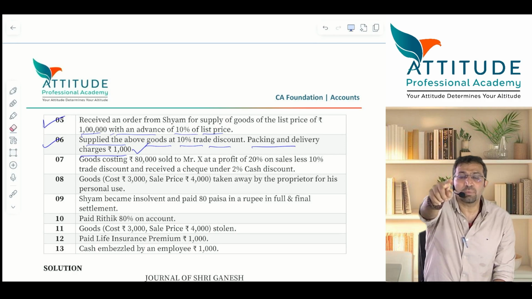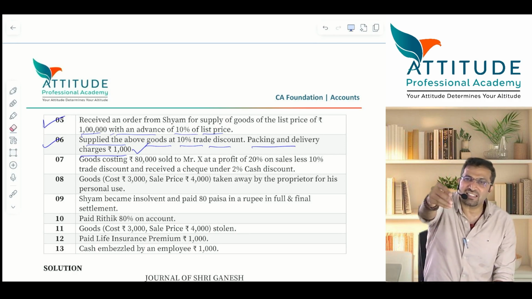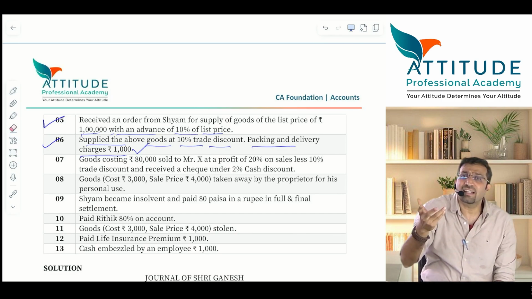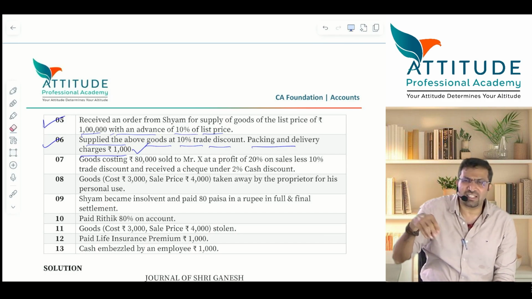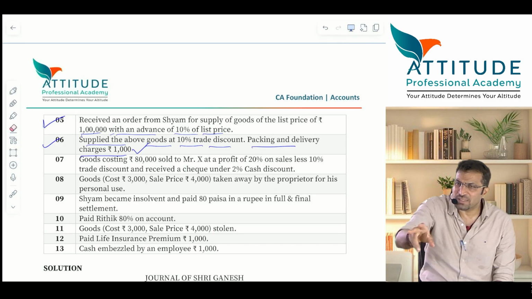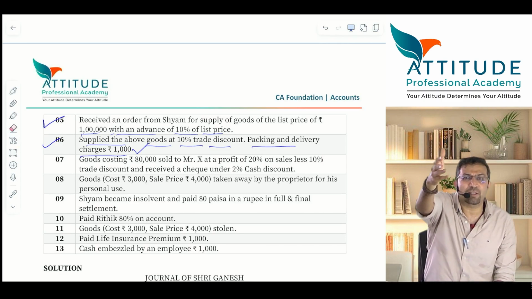But you are also incurring the packing charges. So that packing charges for you, it is as good as sales only. You have sold the goods to me. So you can tell Sham, 1 lakh minus 10% trade discount plus packing charges 1,000. That much you pay me. That is what you're going to tell Sham, yes or no?